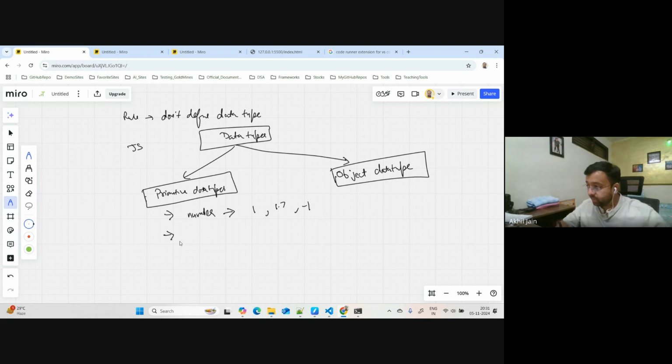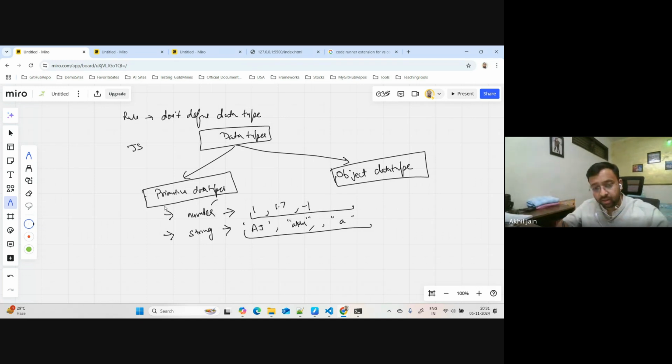The second data type is string. You can use string in single quotes or double quotes. It could be a single letter like A, or let's say Akhil. Whatever it is, it is all strings. There is no separate bifurcation of character and string. It is all string, a sequence of characters which has to be placed under double quotes or single quotes. And in numbers, whatever numbers you can think of all belong to this family of numbers only.